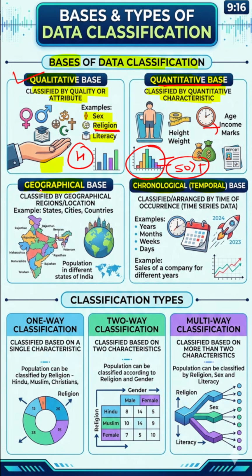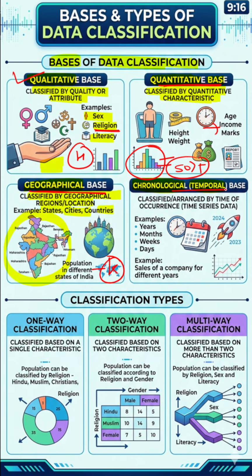Next is the geographical base, means for example, data is classified based on some region or location, for example city, country or state. So, for example, we have the population of India. Out of that we only select the population of the state Kerala. That means we have classified based on some area, that is geography.